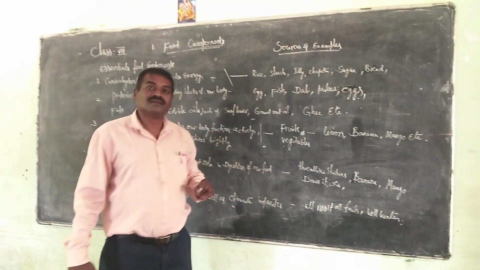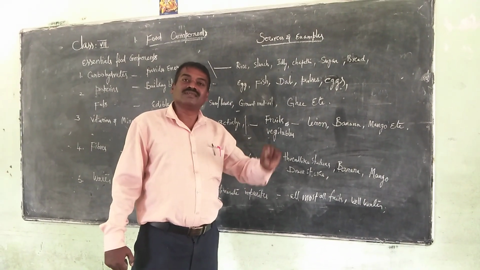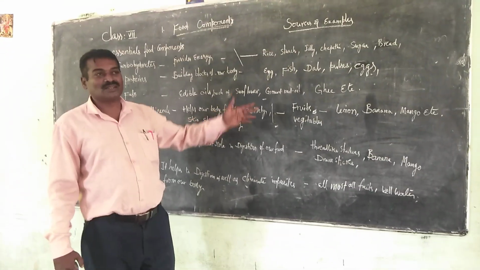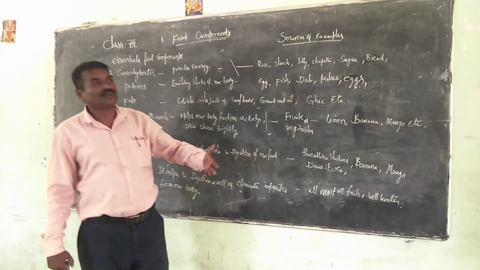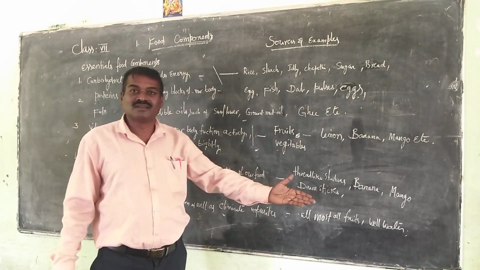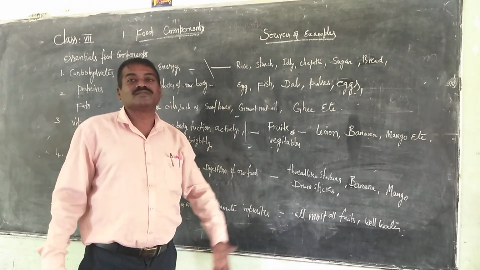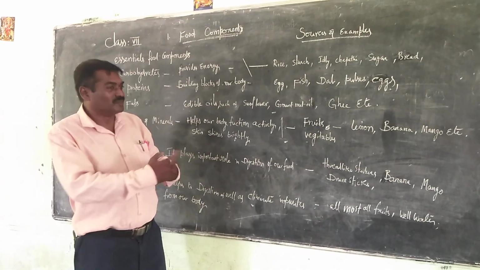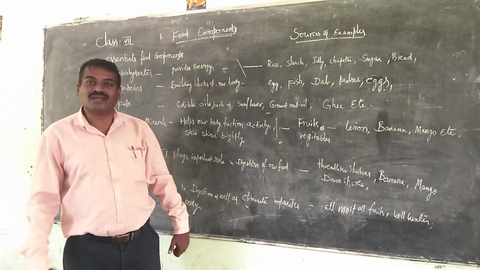So, my dear children, let us understand today's topic about the different food components. What the different food components are, and where they are available from, the sources. In the next class we are going to discuss how to balance the food materials to balance the diet.